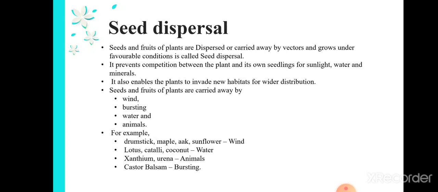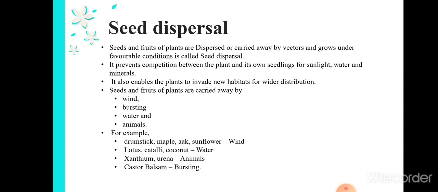We can see that lotus will grow in the water, right? So the seeds of the lotus will be carried by the water, and this water will transport the seeds into some new region, and the seeds will start growing in the new region.